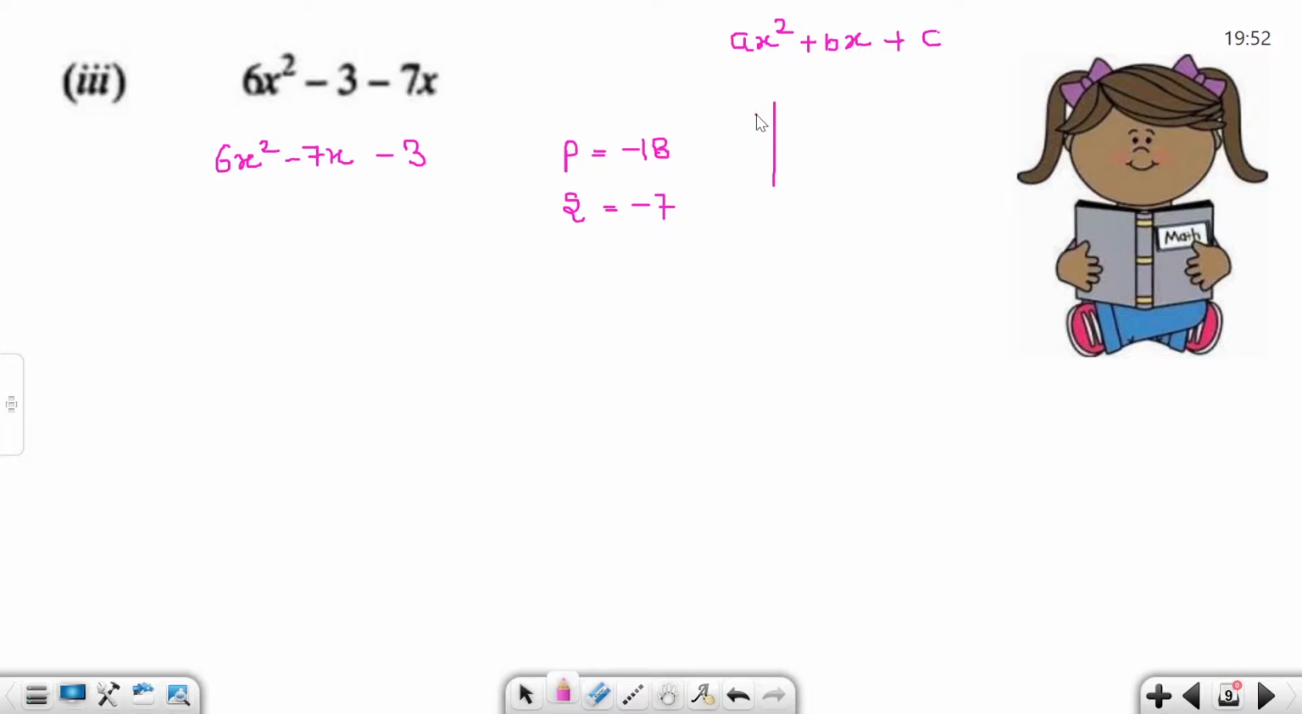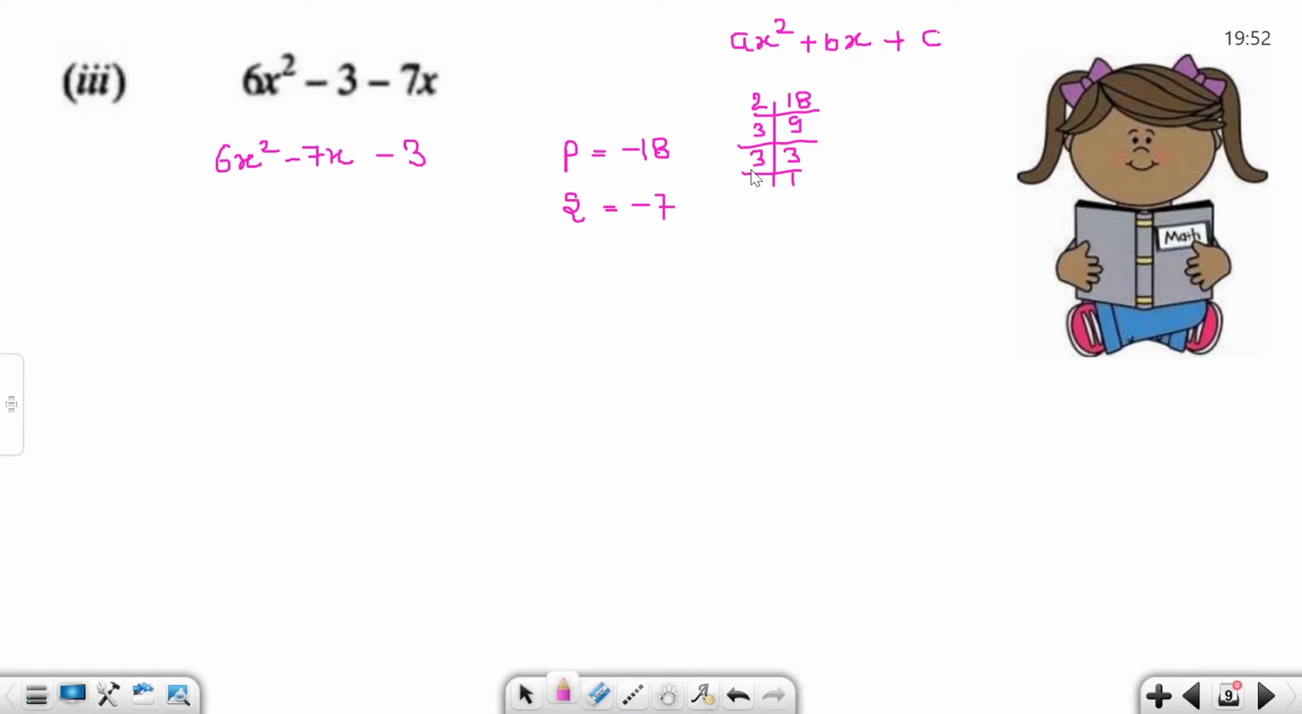Again, how do we find out the factors? Product value, we make prime factors. Divide by 2, 18 divided by 2, 9. 9 divided by 3, 3. And 3 divided by 3, 1. How many factors? 2 factors. 3 into 2, 6. 6 into 3, 18.